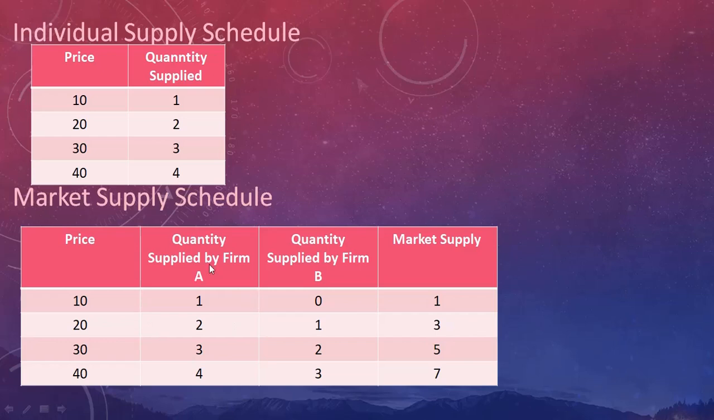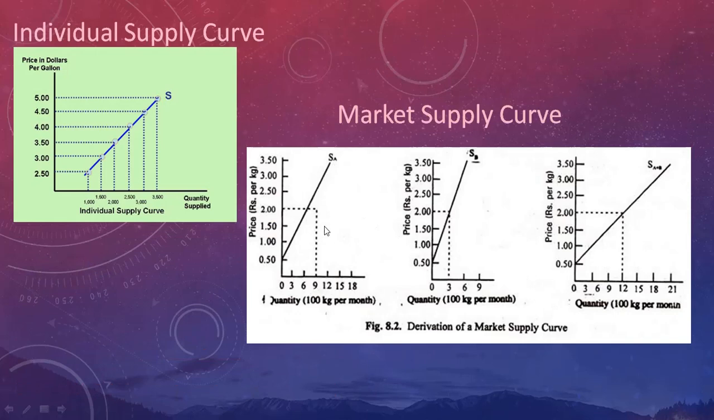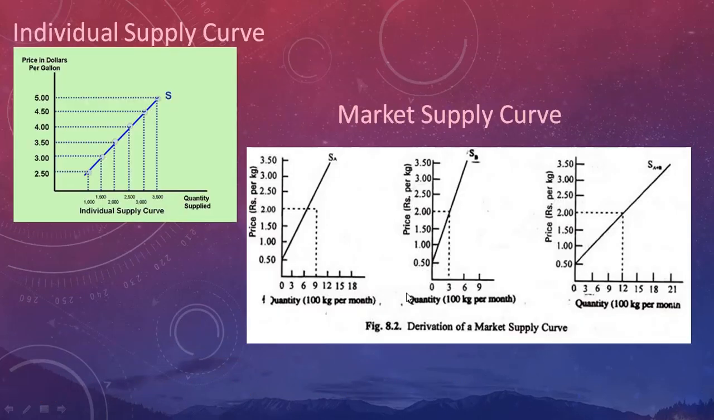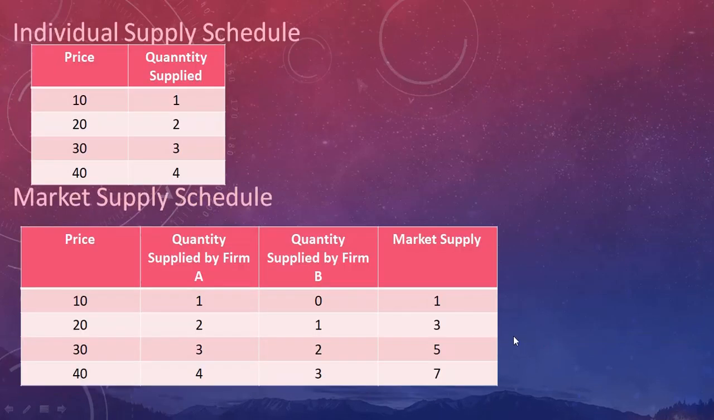For firm A, you will just refer to this part, and for firm B, you will refer to its supply schedule, where the prices are constant. Ultimately, when you make a market supply curve, you will be referring to these figures. So try to make a supply curve on your own. First make the supply curve of firm A and then firm B, and ultimately you can make the market supply.